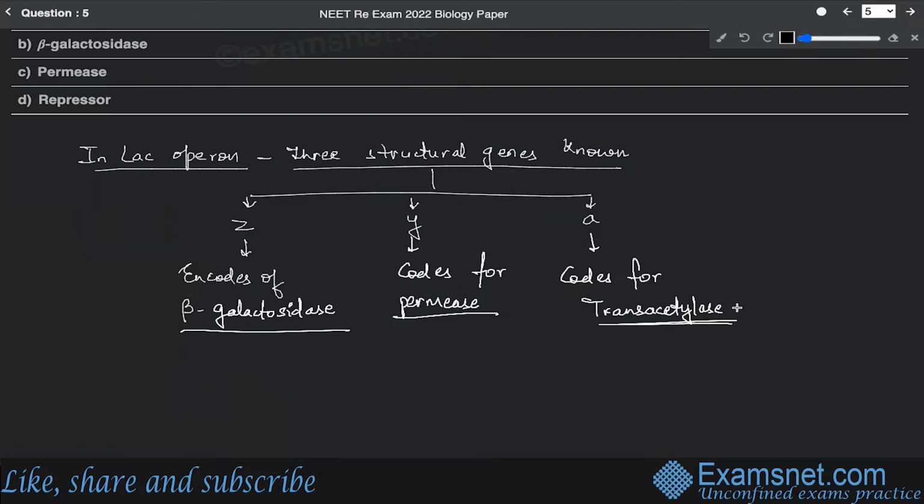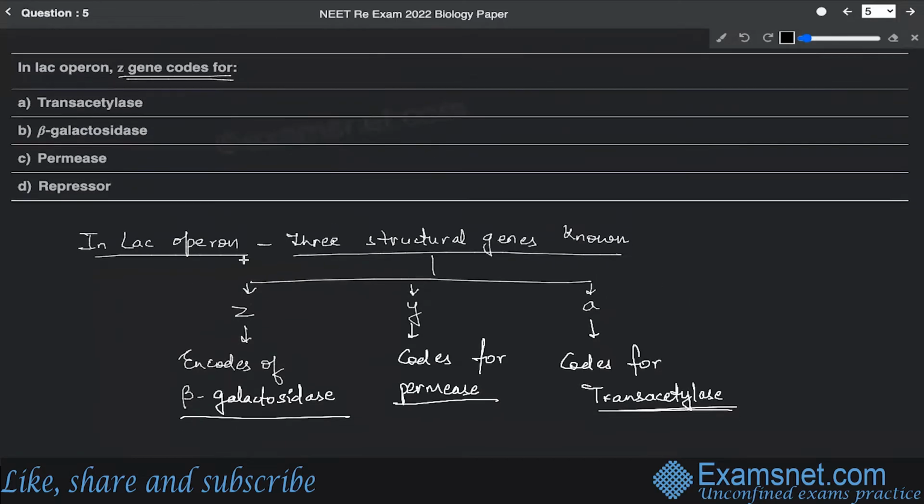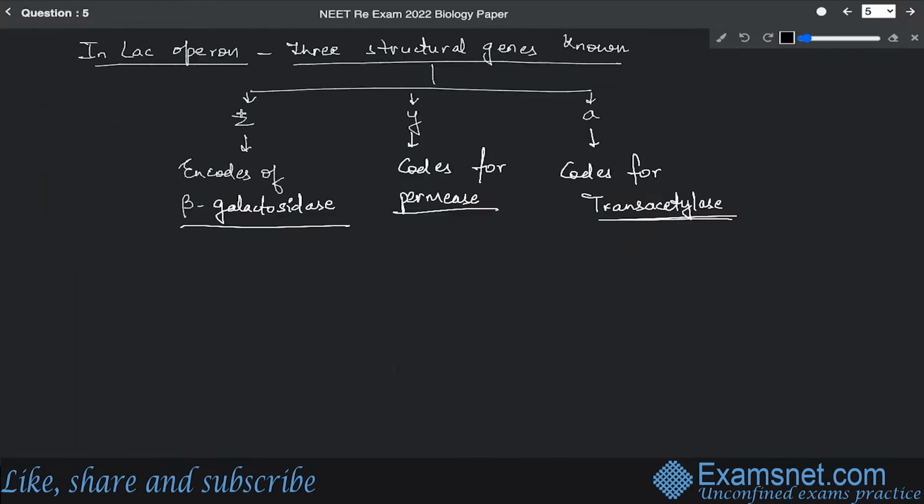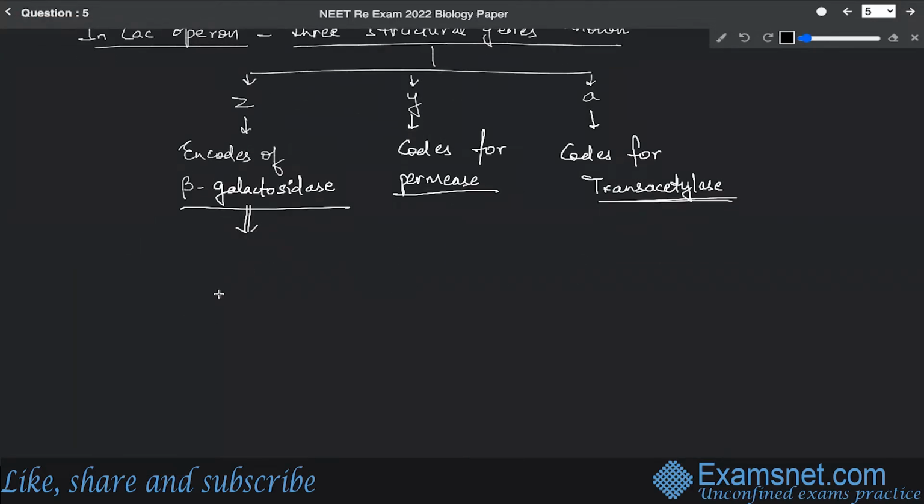All right. So it has been asked here about the Z gene. So the Z gene encodes for option B, which is beta galactosidase. As I told you, beta galactosidase is responsible for converting lactose into glucose and galactose.